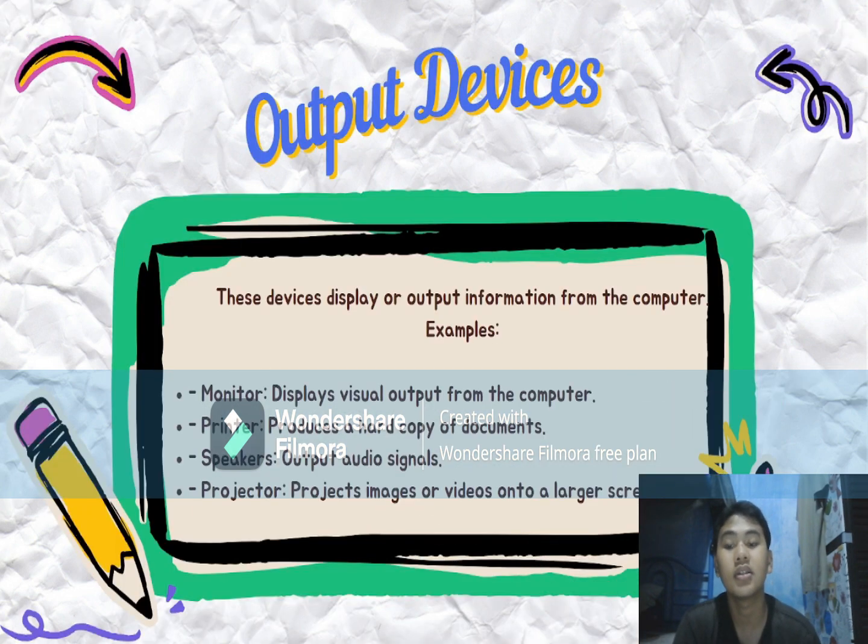Output device. This device displays or outputs information from the computer. Examples: monitor displays visual output from the computer. Printer produces a hard copy of a document. Speaker outputs audio signals. And last, projector projects images or video onto a large screen.